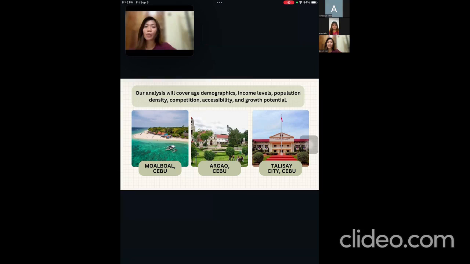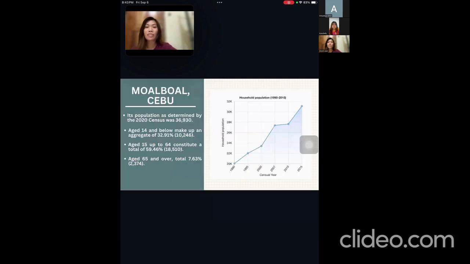In this video we will present three municipalities and a city located in Cebu province, and these are Moalboal, Cebu, Argao, Cebu, and Talisay City, Cebu. This analysis will cover the age demographics, the income levels, population density, competition, accessibility, and growth potential of these three places. So first is Moalboal.